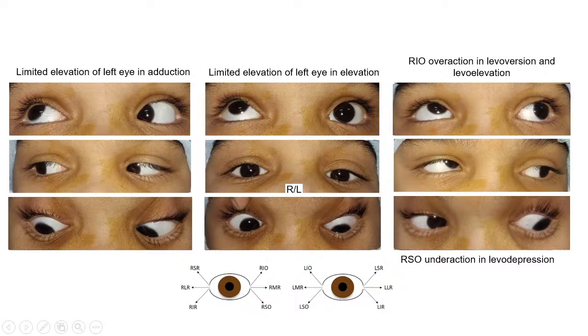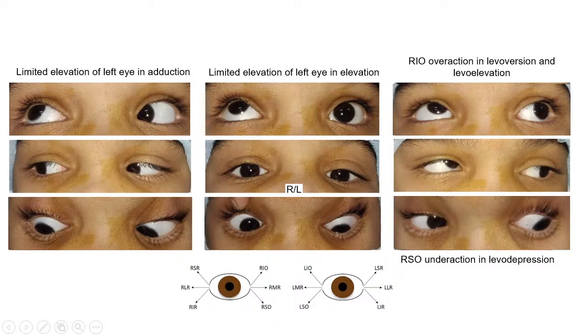Then on elevation, there is limited elevation of left eye, and on depression we cannot comment on any restriction of extraocular movements. Then coming to dextroversion, there was no restriction of movements, whereas on dextroelevation there was a limited elevation of left eye in adduction, which suggests Brown syndrome, and on dextrodepression there is no limitation of movement.